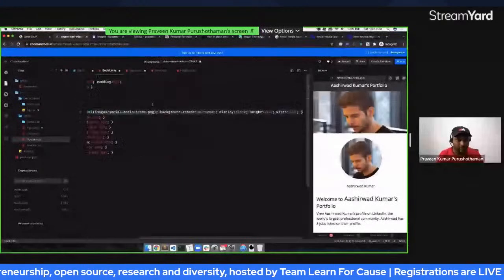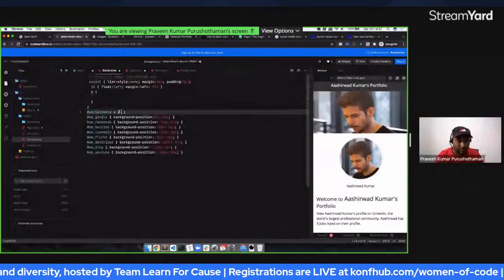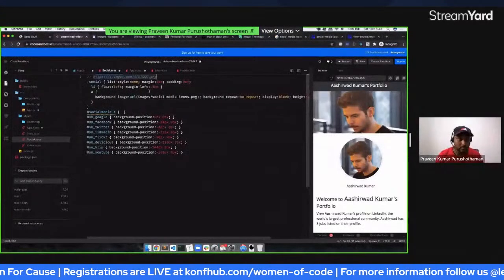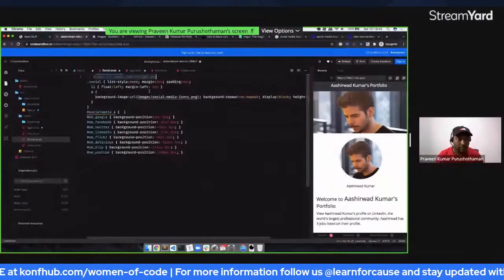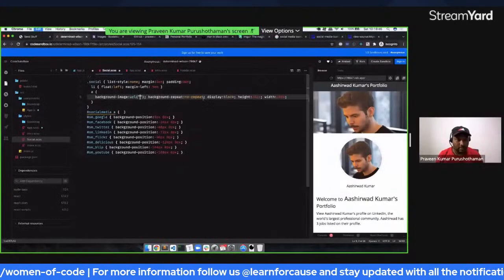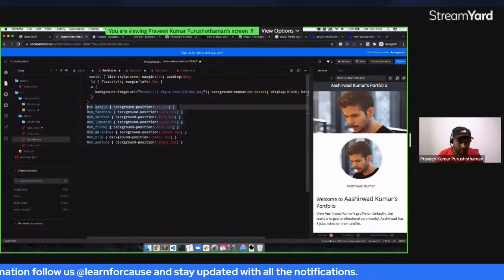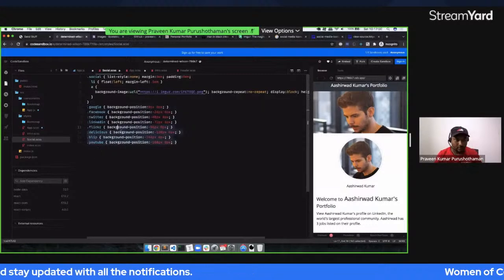This is the image that we are looking at. Let's quickly make this one look better, or we'll just make it this way. These are the different icons that we can use.